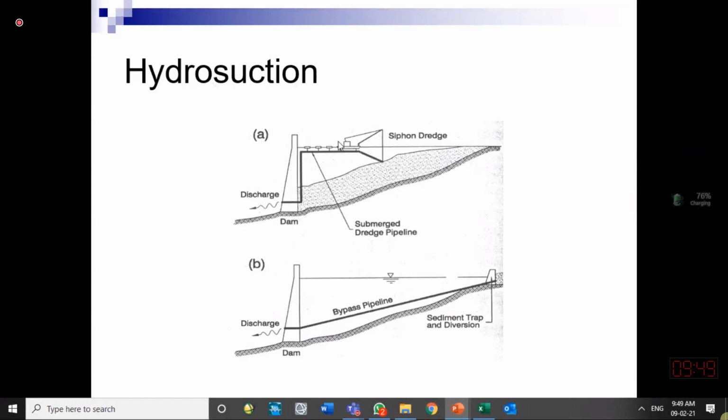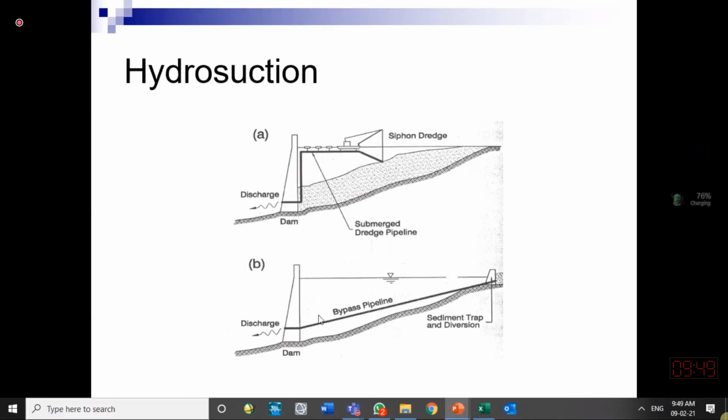As I told you, there's a boat, a pipe is put in the reservoir bed, and that pipe is released on the downstream side. Because higher head is over here, higher pressure is here, lower pressure here, water starts moving in this pipe. Along with the water, sediment is also removed. So we call this hydrosuction.